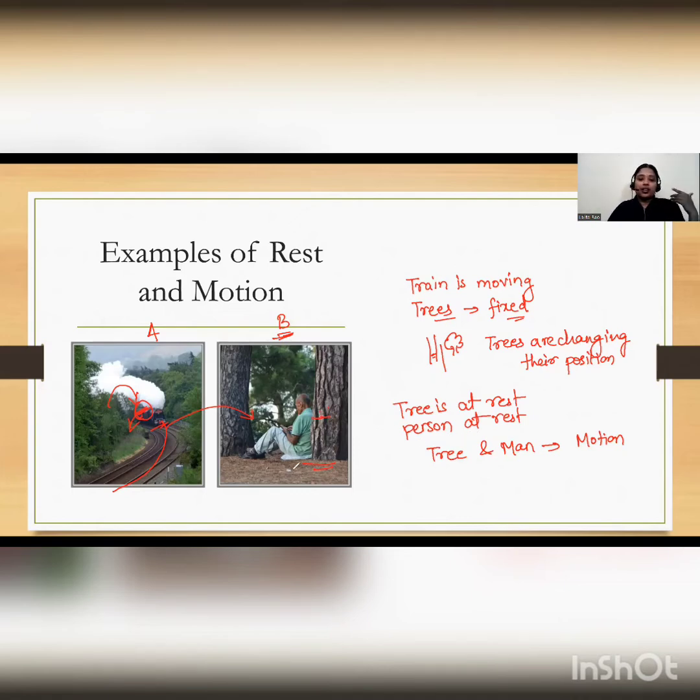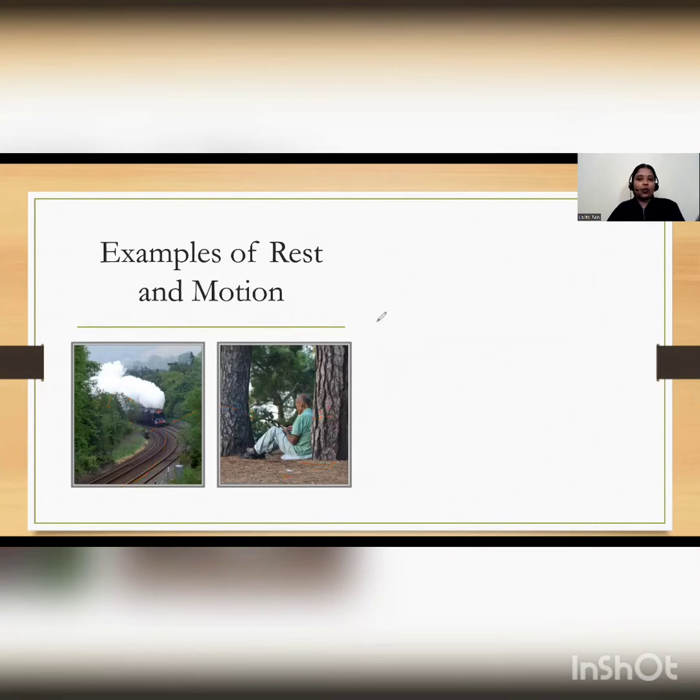But when observed from a person who is simply standing near them, for that person, they are at rest. So same object, what we have understood is that motion and rest are relative terms.